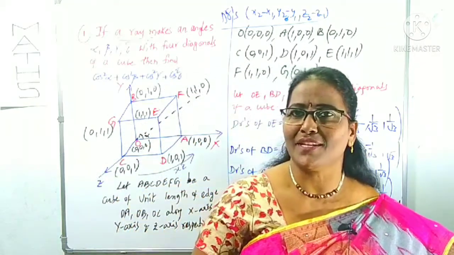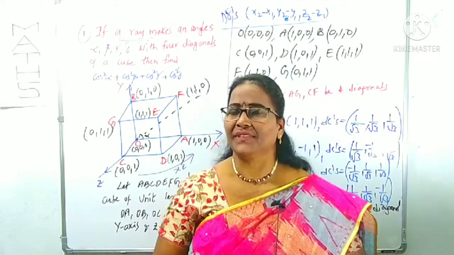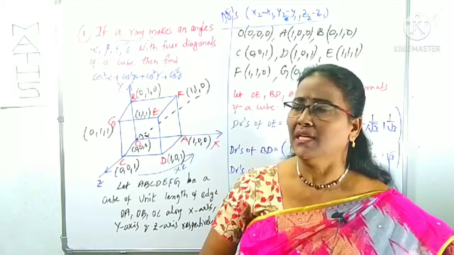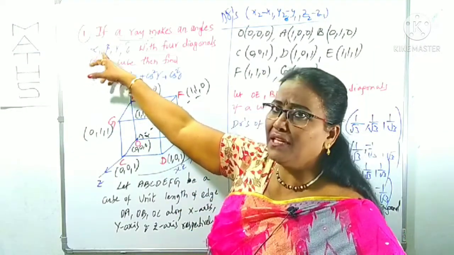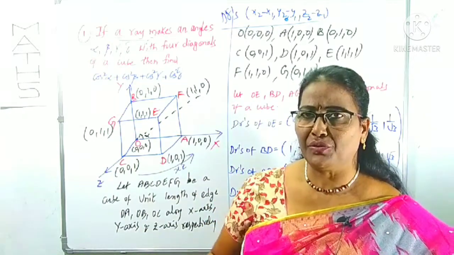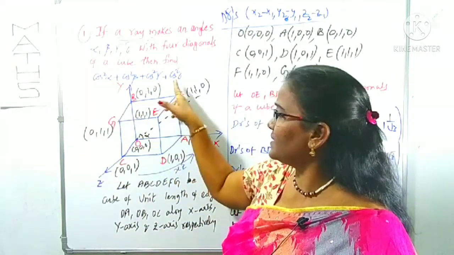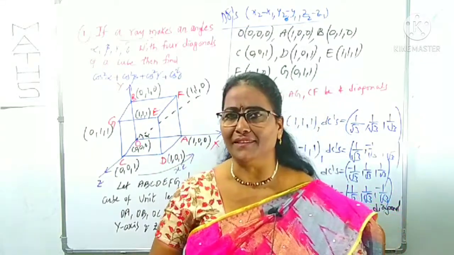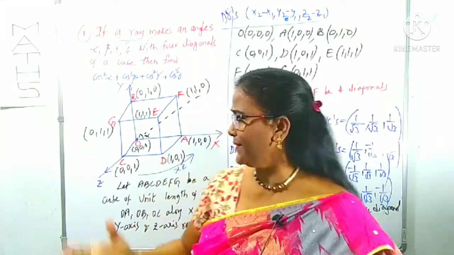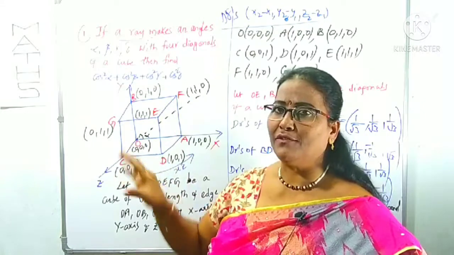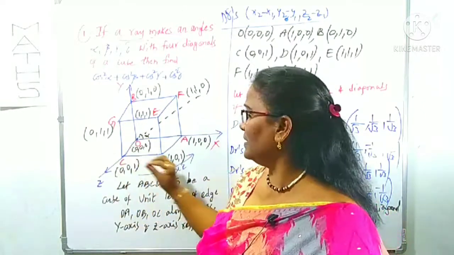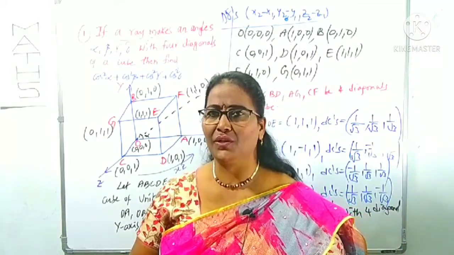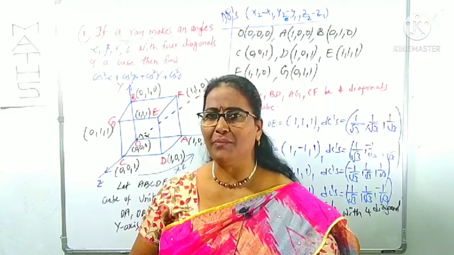Now can you use cos theta? Cos theta is L1 L2 plus M1 M2 plus N1 N2. In place of theta, alpha, beta, gamma, delta are there. So how can you find those angles? And we can take the sum of the squares of it. It's very easy, but somewhat you feel it is lengthy. It's not at all lengthy if you understand. Try to understand the figure: how you got the vertices from the figure, how you collect the DCs, then how you use the cosines of alpha, beta, gamma.